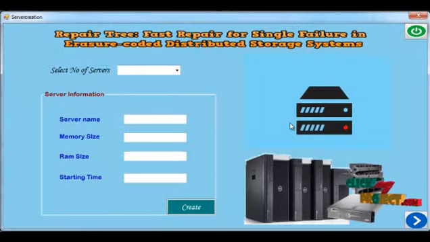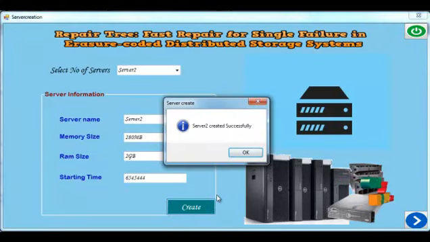Now we create a server. Server means we split the files into the servers. Now for server 2, we put a server name, memory size, RAM size, and starting time. After that, click the create button. Now see server 2. So two servers are created in this system.